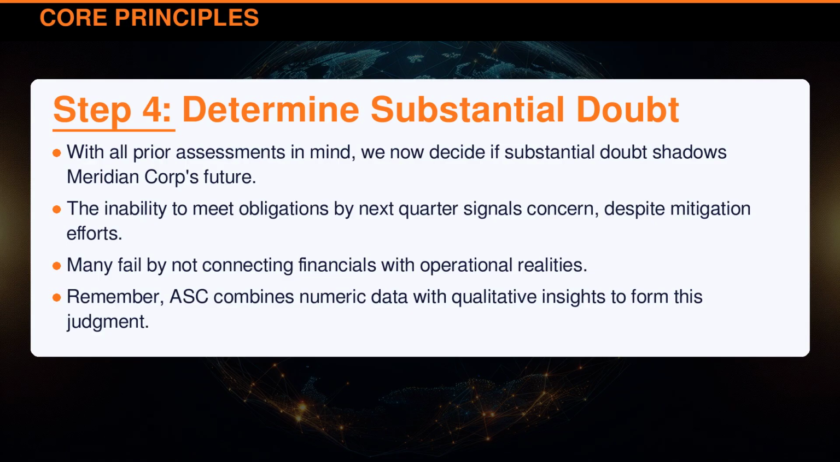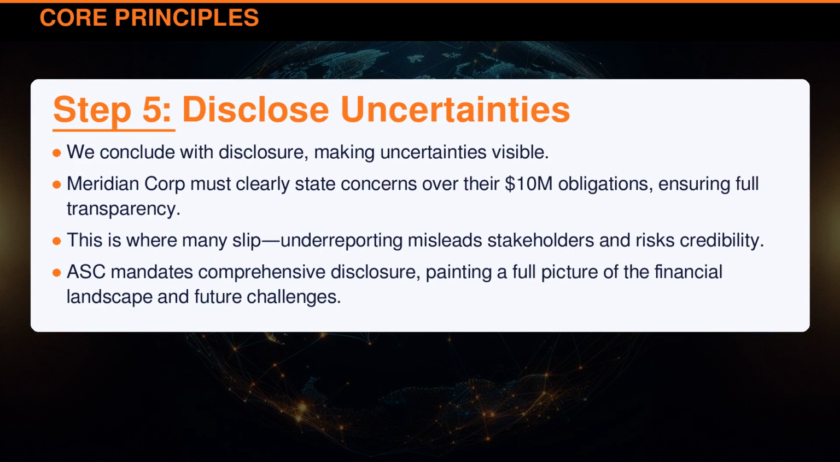The inability to meet obligations by next quarter signals concern despite mitigation efforts. Many fail by not connecting financials with operational realities. Remember, ASC combines numeric data with qualitative insights to avoid misjudgment. We conclude with disclosure, making uncertainties visible. Meridian Corporation must clearly state concerns over their $10 million obligations, ensuring full transparency.